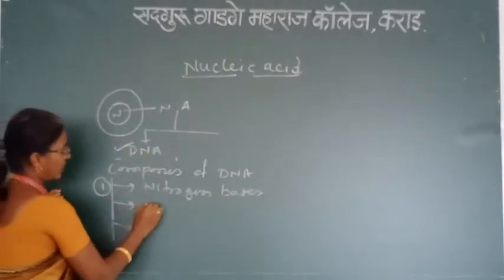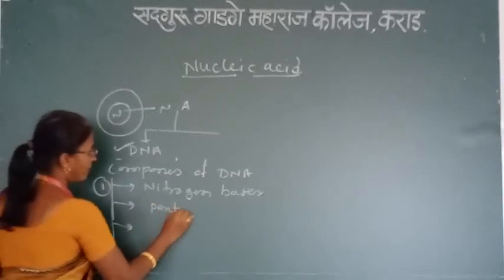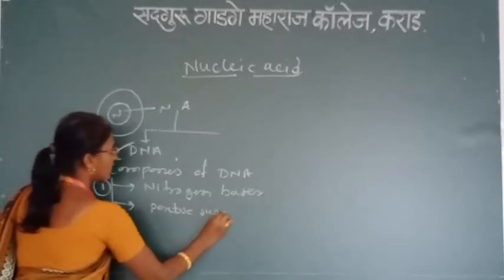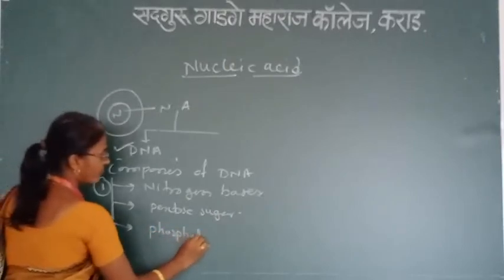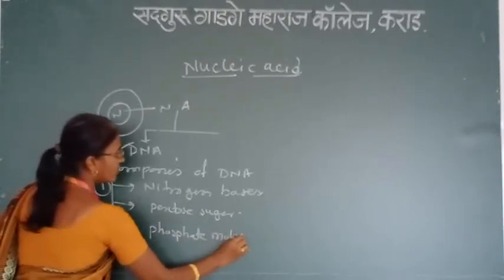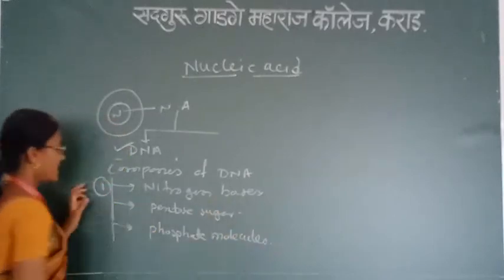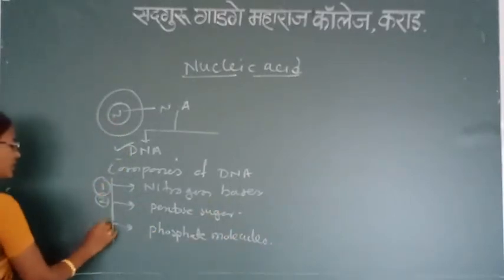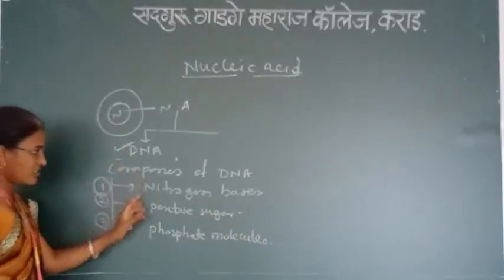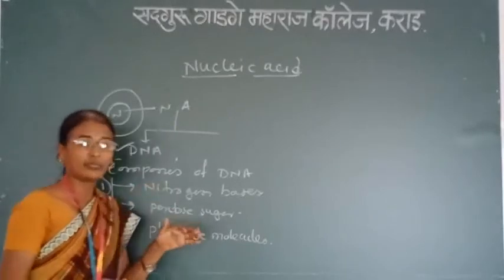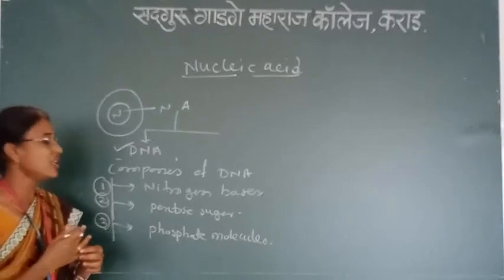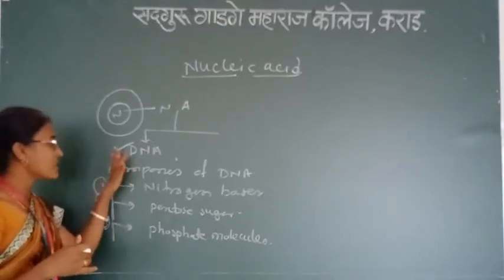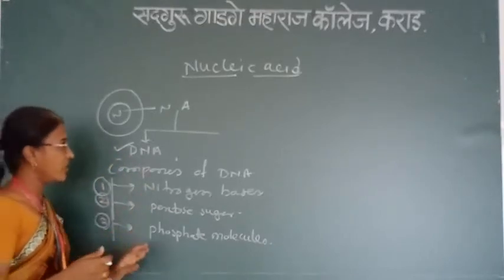Second is the pentose sugar and third is the phosphate molecule. These three components are linked with each other in parallel and anti-parallel mode and form the DNA double helical structure.